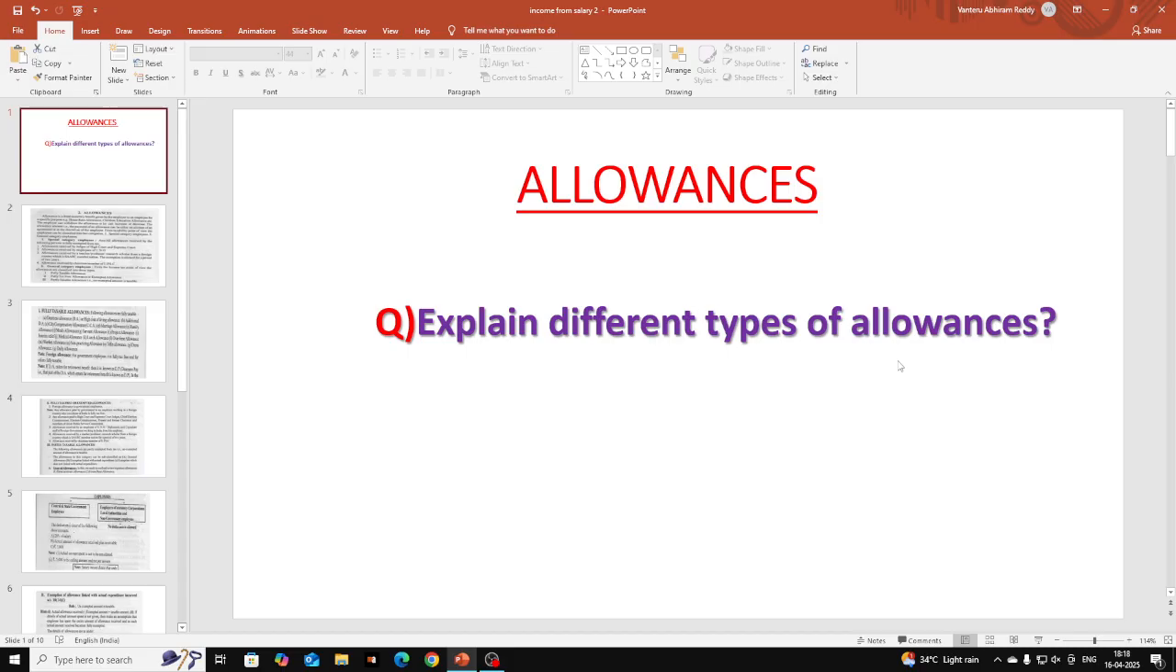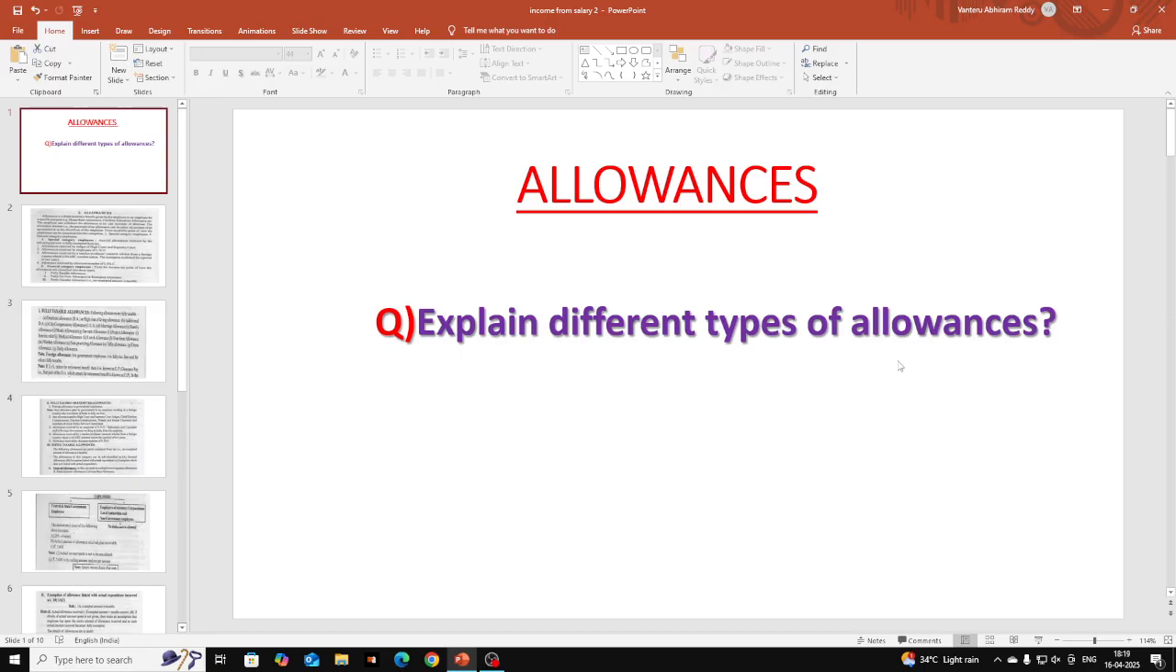Now I want to discuss with you all allowances and their types, because allowances play a very important role in the calculation of income from salary. In the income from salary format, the first head is salary, the second one is allowances. In the examination, they sometimes focus on allowances and give many items related to allowances.